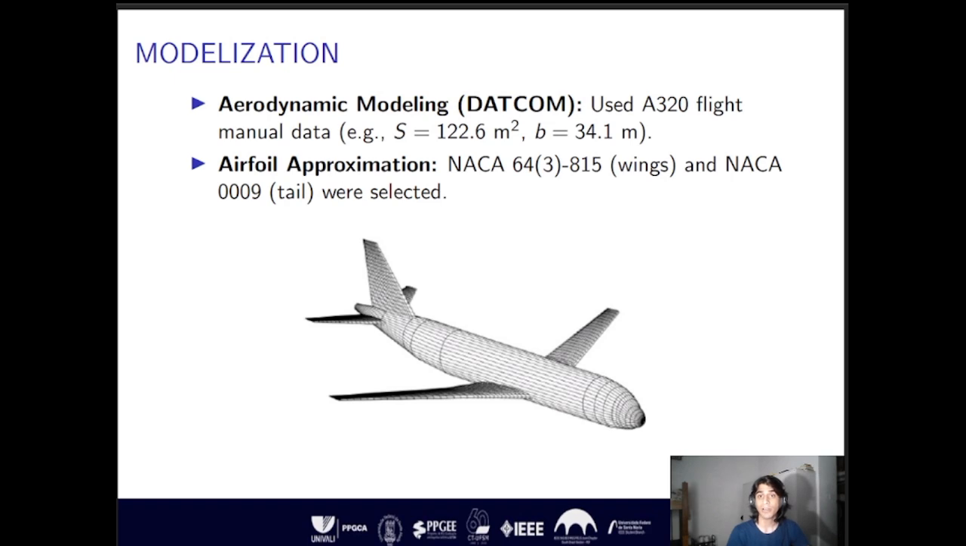Using DATCOM, the geometry of the A320 aircraft was modeled based on the flight manual data obtained from our references. An approximation of the aircraft airfoil was implemented to simulate the true aerodynamic configuration of the wings and the horizontal tail. The result obtained from this process is the specific aerodynamic parameters, which are used to fit the plane's model.